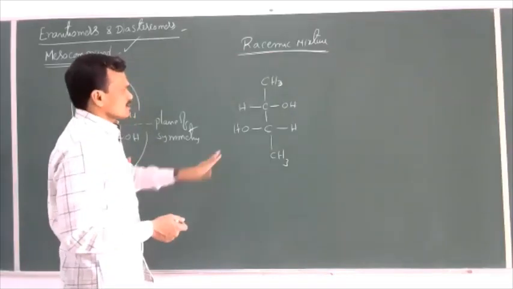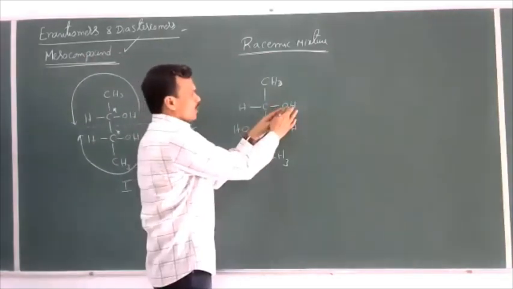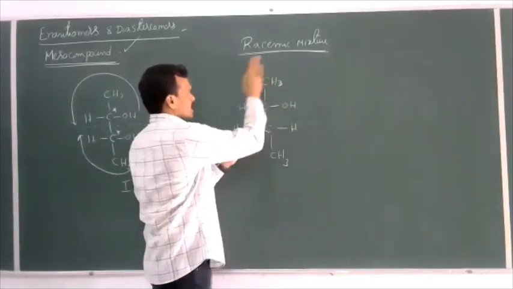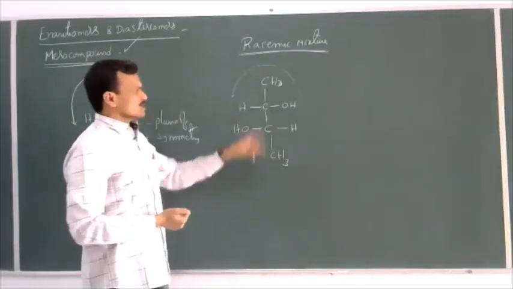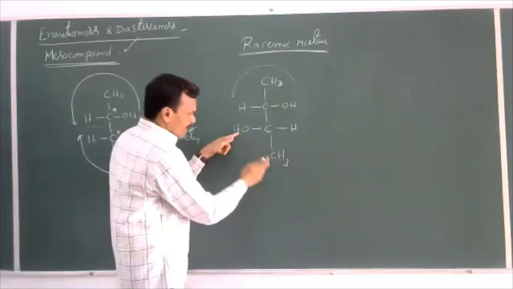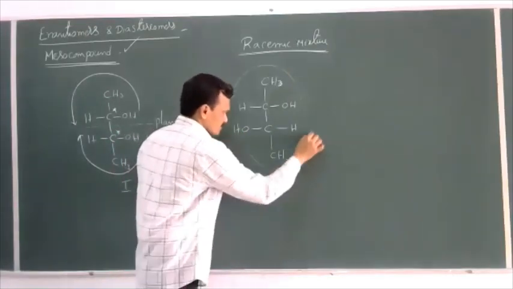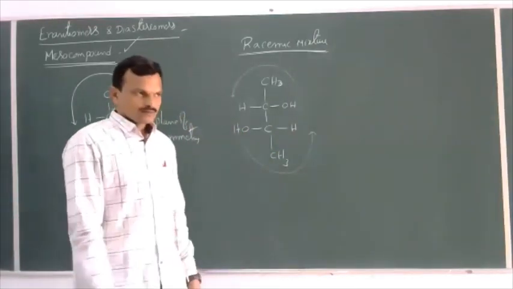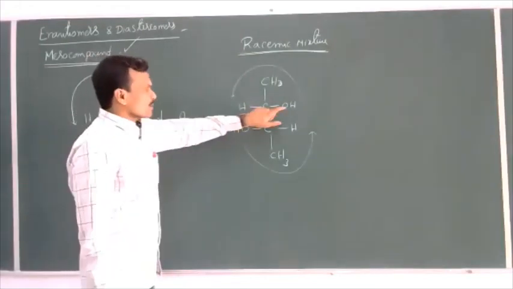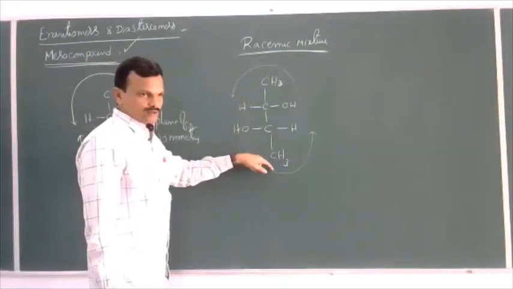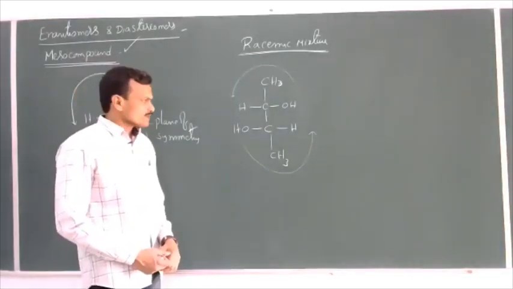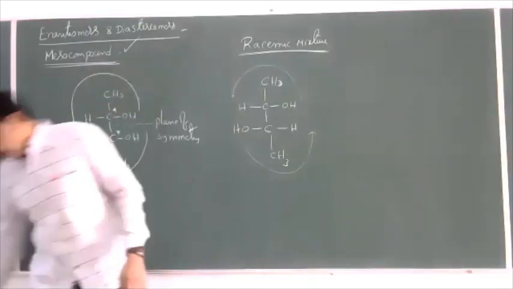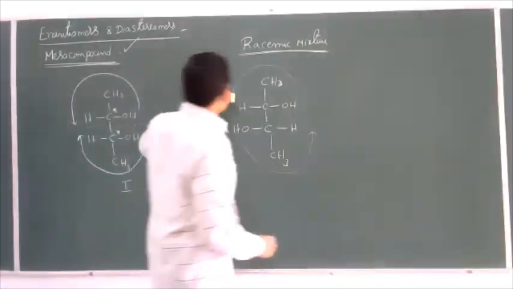Let us see. I'll represent the direction OH, CH3, H in this direction, and then here also OH, CH3, H in the same direction. So the groups are present in the same order and the same direction. There is no internal compensation here, which means this molecule should be optically active.